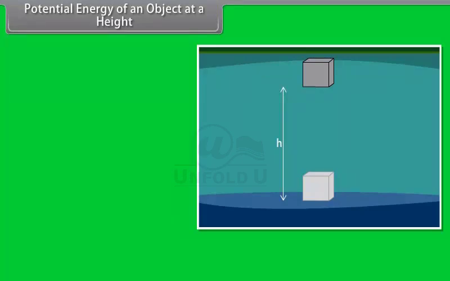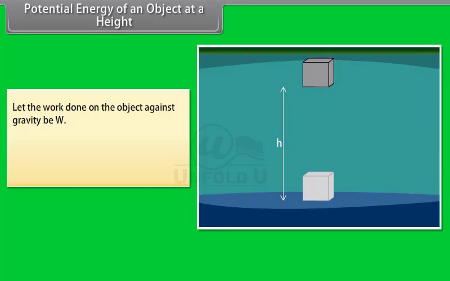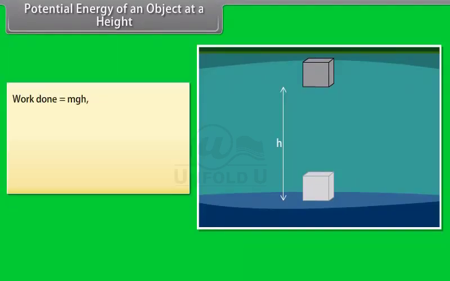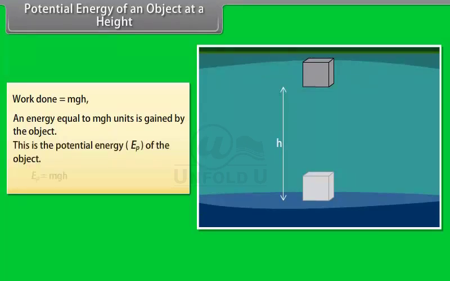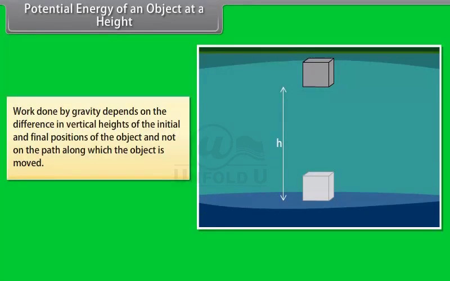The object gains energy equal to the work done on it. Let the work done on the object against gravity be W. That is, work done, W, is equal to force into displacement, which is equal to mg into h, which is equal to mgh. Since work done on the object is equal to mgh, an energy equal to mgh units is gained by the object. This is the potential energy of the object. Also, the work done by gravity depends on the difference in vertical heights of the initial and final positions of the object and not on the path along which the object is moved.